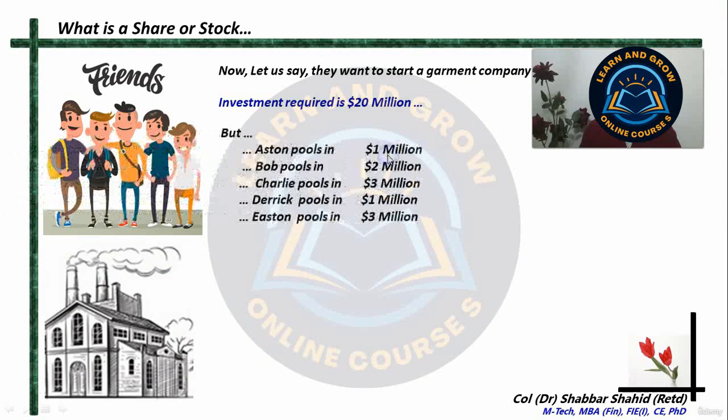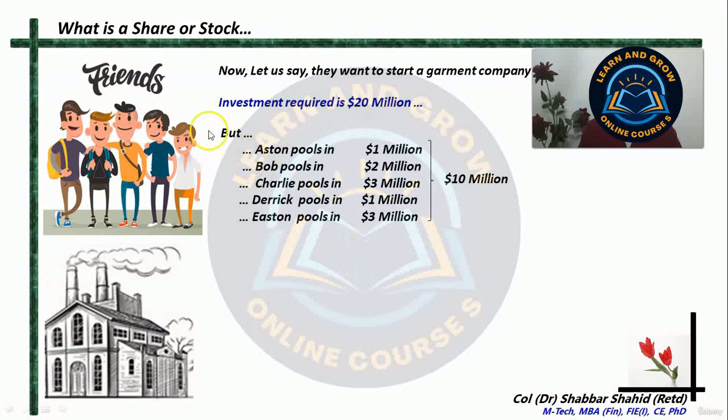So what they do, they contribute whatever each one has got, their lifetime savings, and they come up with $10 million. All right. Somebody pulls in 1 million, somebody pulls in 2, somebody 3, and together they are able to manage $10 million. The requirement is 20, so they are still short of $10 million. What will they do now?